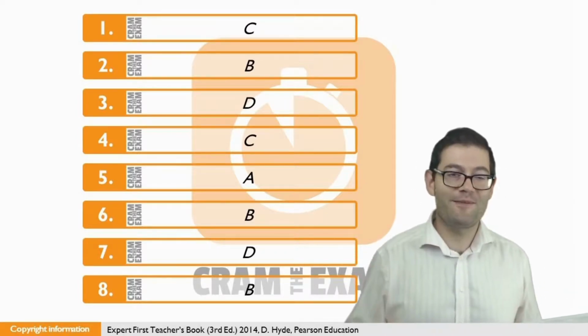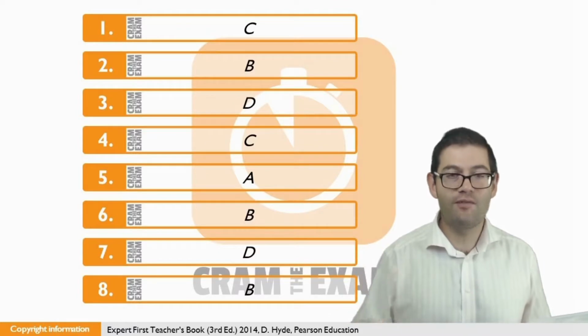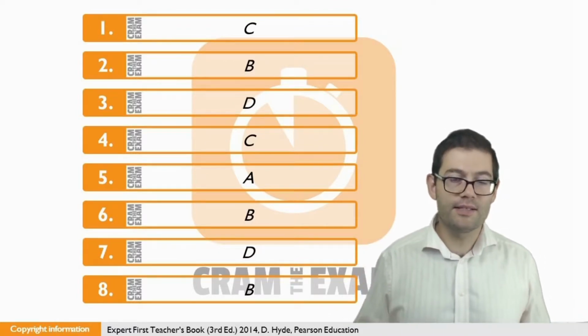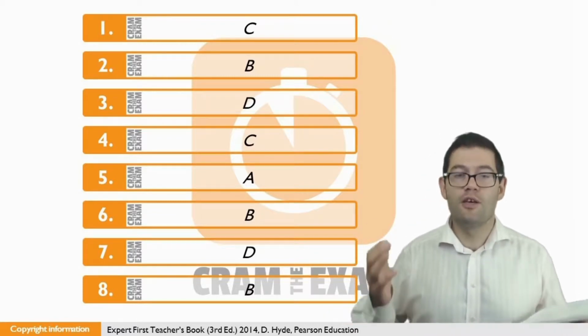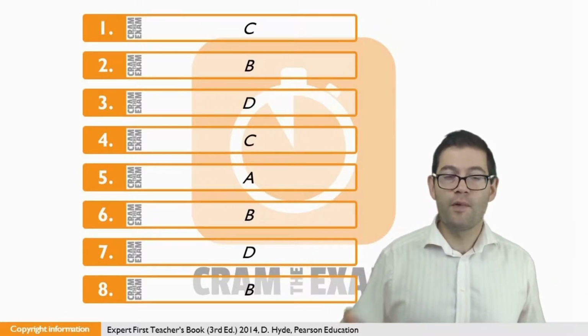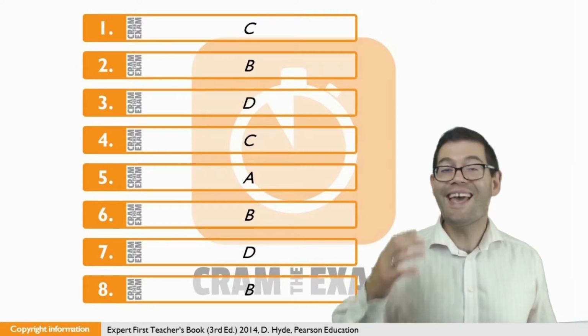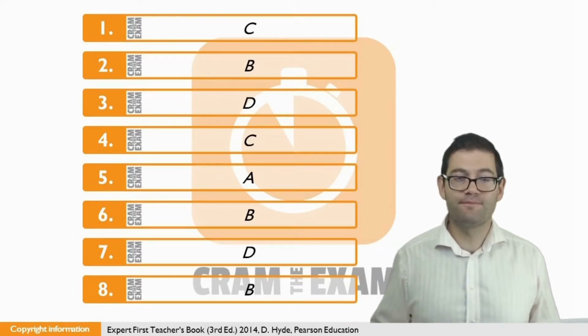For question number 7, we've got to choose the correct adjective which collocates with meal. Now, I'm pretty sure you understand what the context is. They're talking about a lot of food which is difficult to digest. Well, the correct adjective to describe a meal in that circumstance is heavy. So that's why the answer is D.